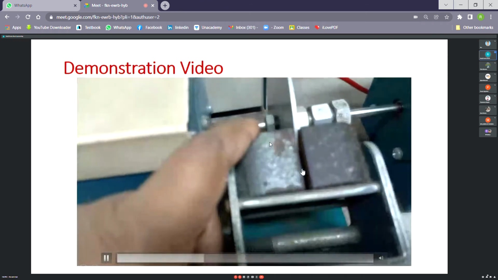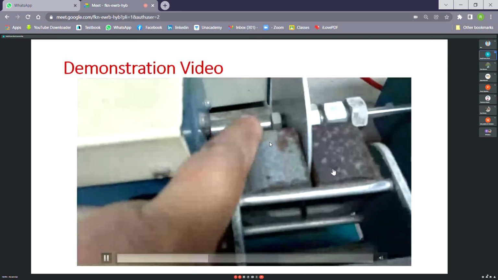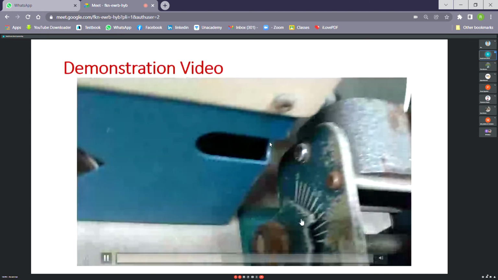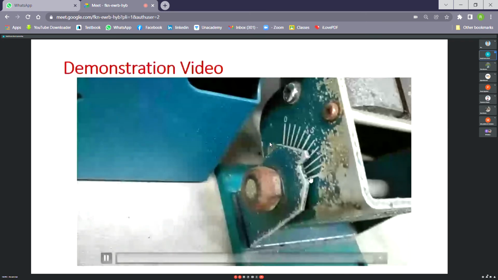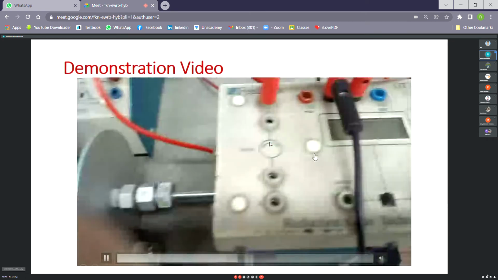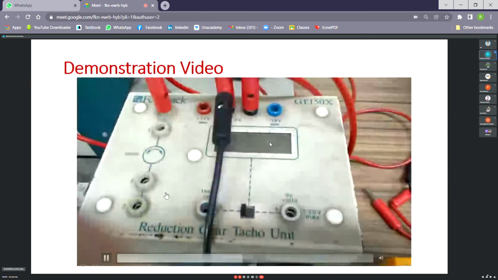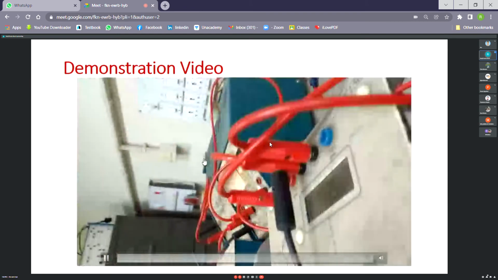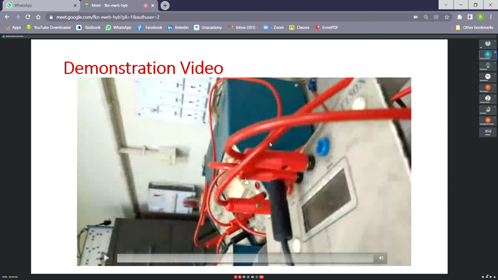This is movable, now in the fully occupied position. It is calibrated from 0 to 10. Brake position 10 means the disc has fully entered into the air gap.